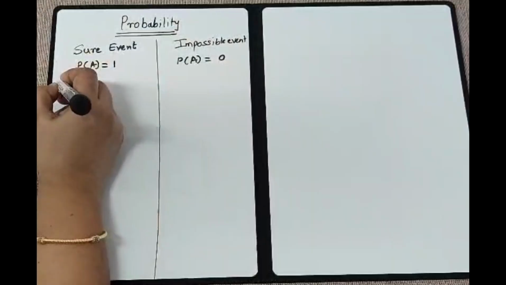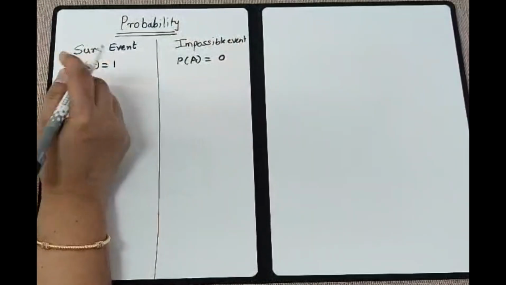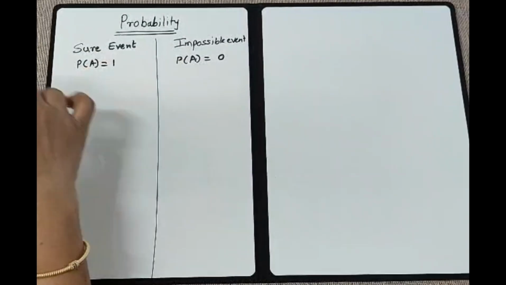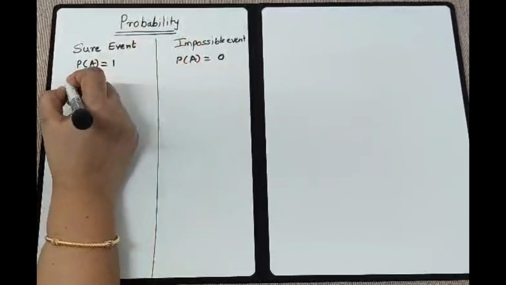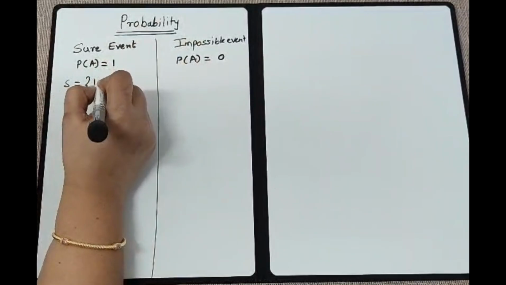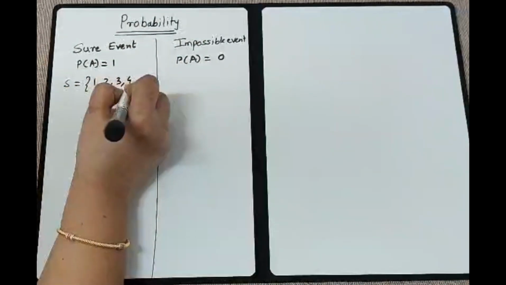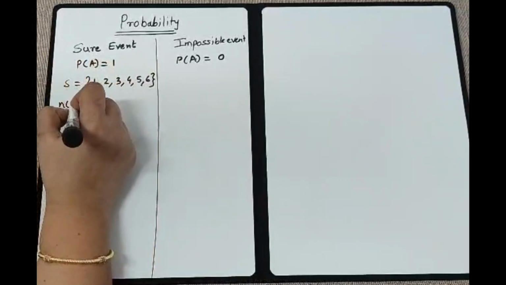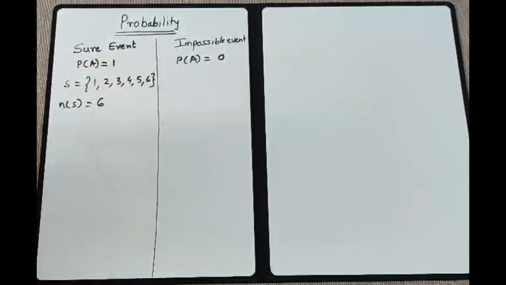So here we take event A, and let us take an event where you are rolling a die. A die means the sample space will have 1, 2, 3, 4, 5, 6. That means total number of outcomes is 6.